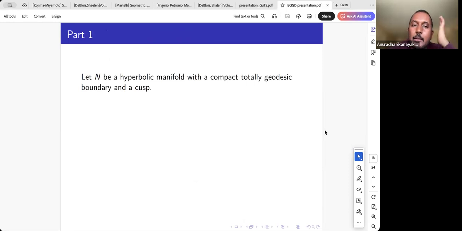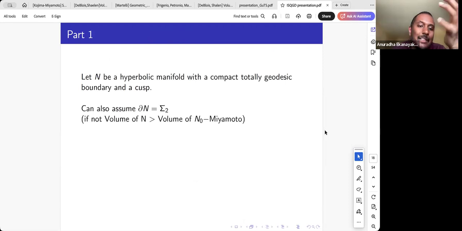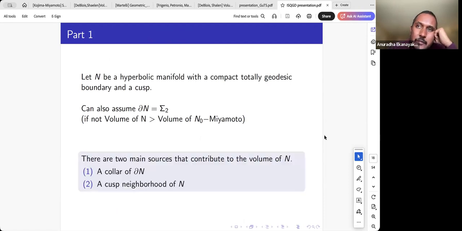Here's the setup. We have a manifold with a geodesic boundary that also has a cusp. I can assume the boundary is genus 2, because if it has bigger genus, the volume is going to be bigger than the volume of our candidate. This follows from a result by Miyamoto. For such a manifold, there are two main components that contribute to the volume. The first is a collar of the geodesic boundary. Then we have a cusp, and we can take a neighborhood of the cusp.